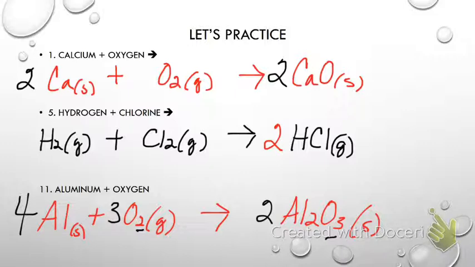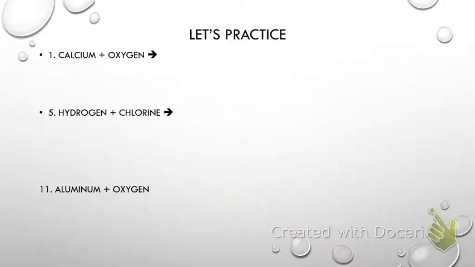But one thing we need to make sure we don't do, because a lot of times kids, when they're by themselves, would write Al3+ when it's over here by itself, and that's a big no-no, because when it's an element, it doesn't have a charge. It has a charge when it goes to the other side and forms up. Okay, so I'm going to erase all that.